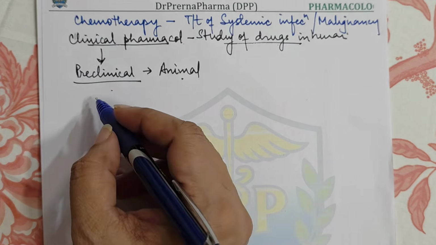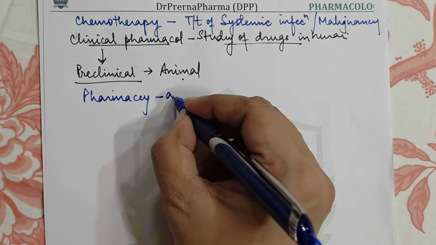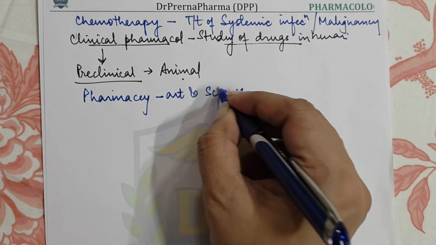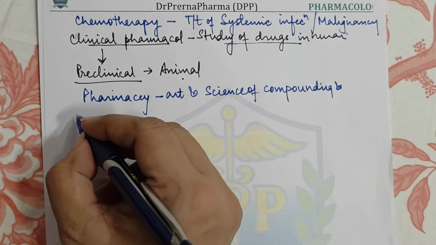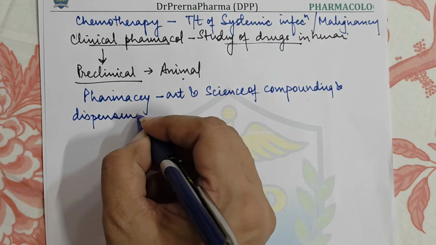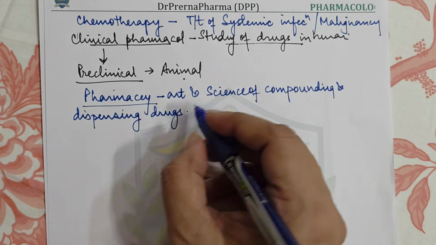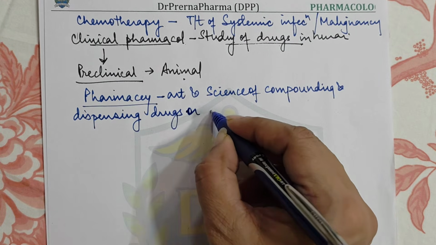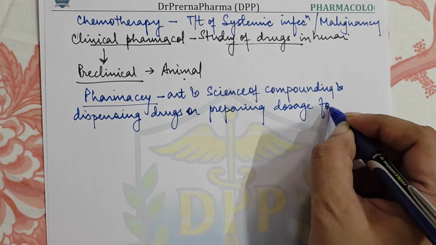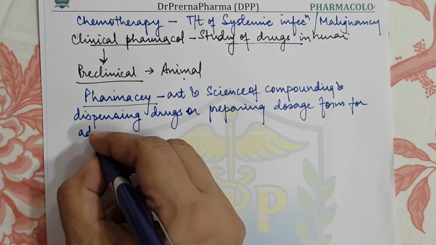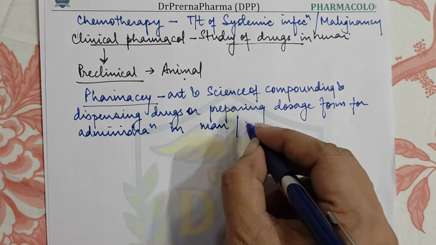Then some other definitions, very simple definitions. What is pharmacy? Pharmacy is basically the art and science of compounding and dispensing the drugs, right? So pharmacy is the art and science of compounding and dispensing drugs or preparing suitable dosage forms for administration in man or animals, right?